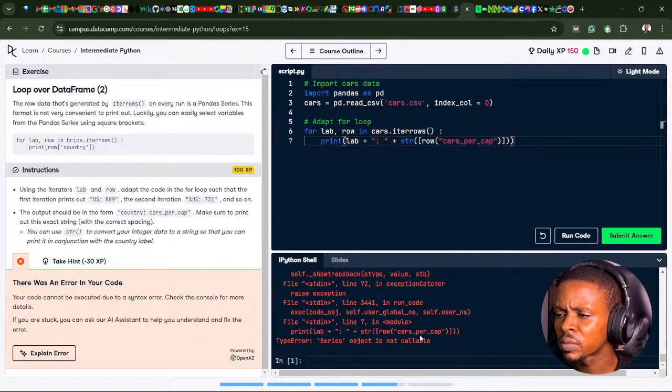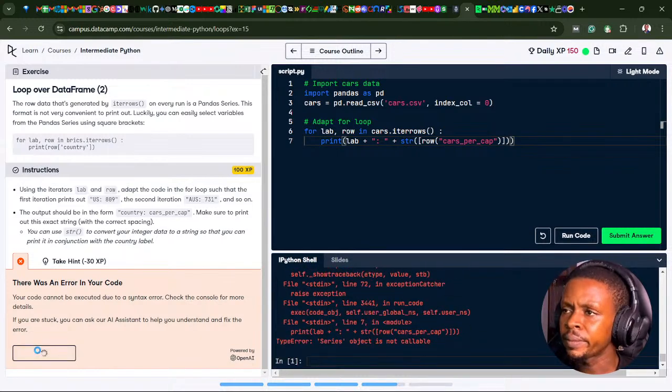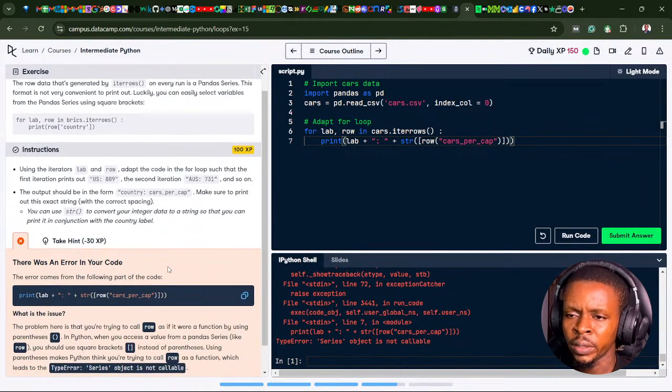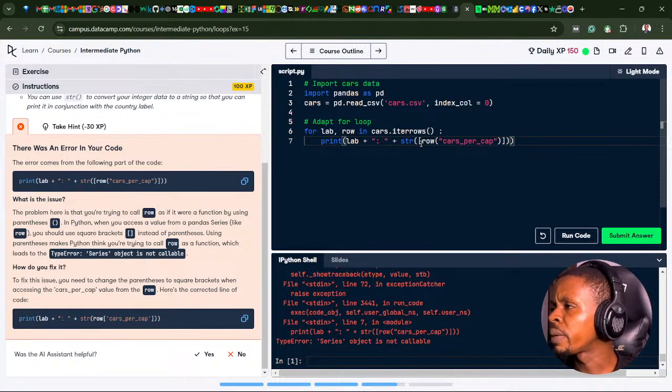Ooh. What's the issue? Oh, come on. I'm just running into a different error for a couple of minutes now. So let's see this to explain the error again. Print lab plus row. Oh, my bad, my bad. I'm supposed to be wrapping. See my mistake. So I have to be pretty careful. So I'm supposed to be wrapping my square bracket to select the column I want inside this part here.